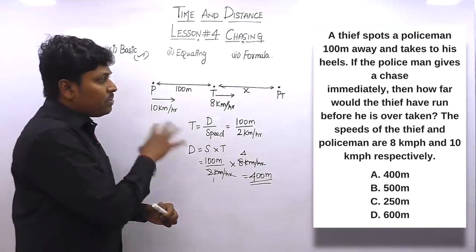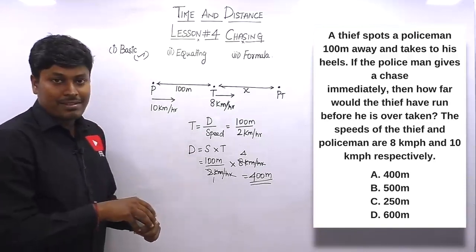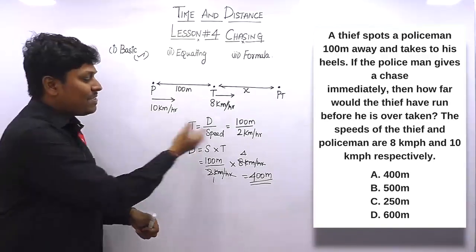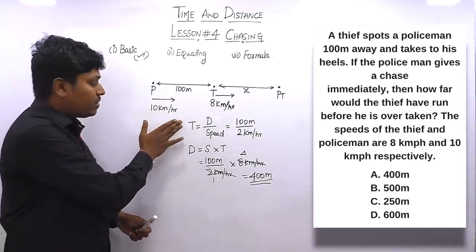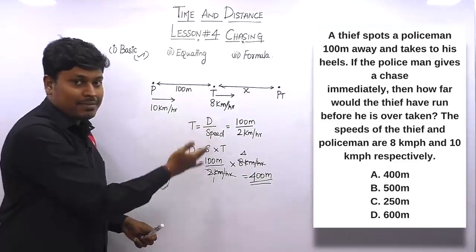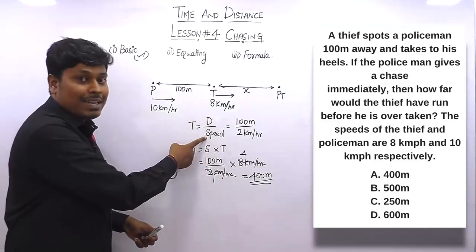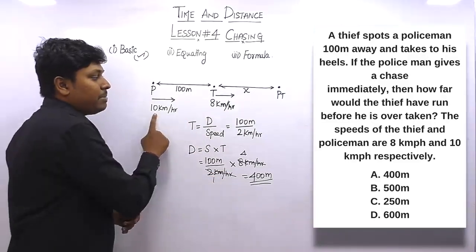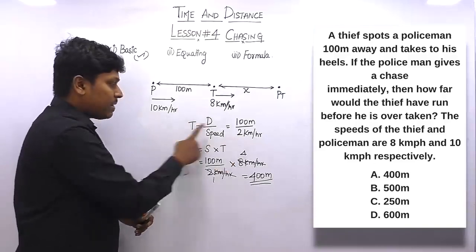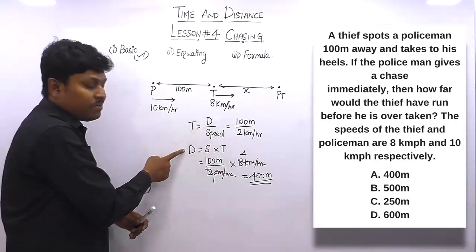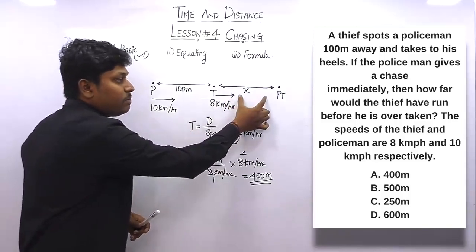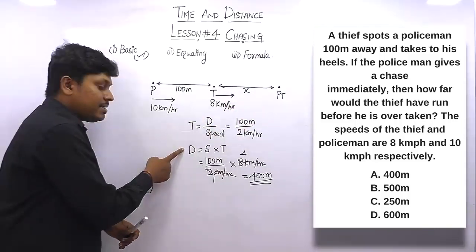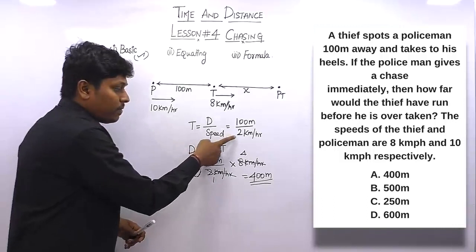So this is the way we usually solve this question in a basic method, right? By using basic concepts. We just applied the formula initially for time, in order to find the time taken: distance divided by speed, and the speed is called the relative speed because both persons are running in the same direction. So the relative speed will be 10 minus 8, which is 2 km per hour. After finding the time, our target is to find the distance traveled by the thief before he is caught by the policeman. So distance is equal to speed into time, and we already found the time in this case.